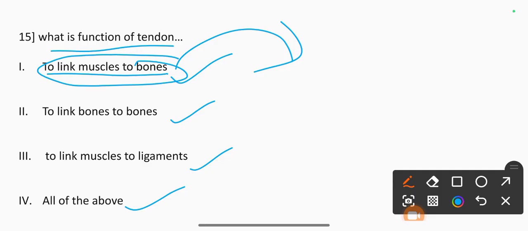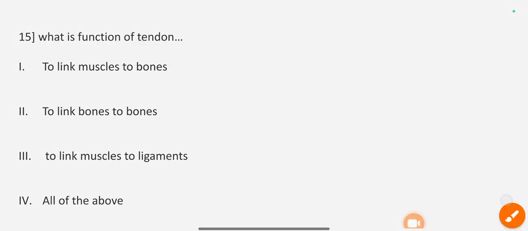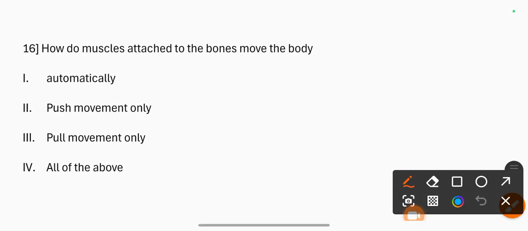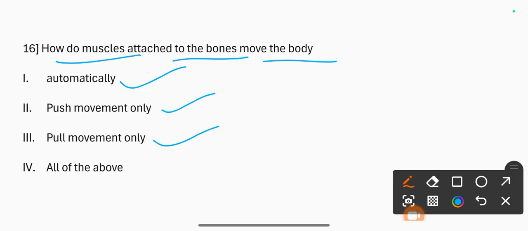The correct answer is 1, to link muscles to bones. 16. How do muscles attached to the bones move the body? 1, automatically, 2, push movement only, 3, pull movement only, 4, all of the above. Correct answer is pull movement only.